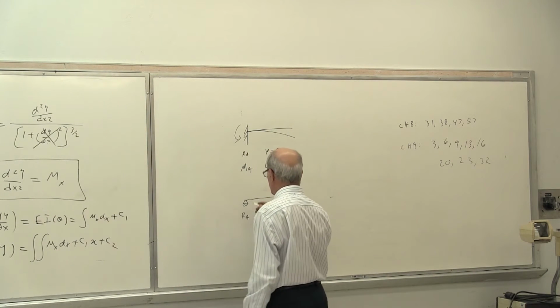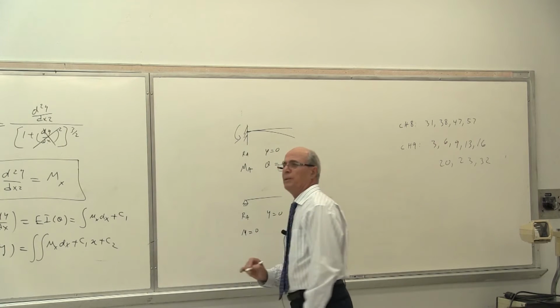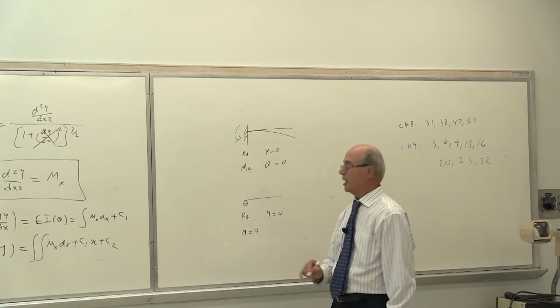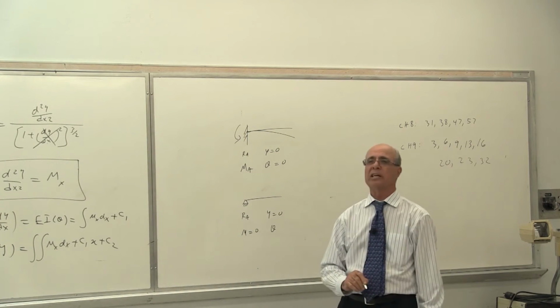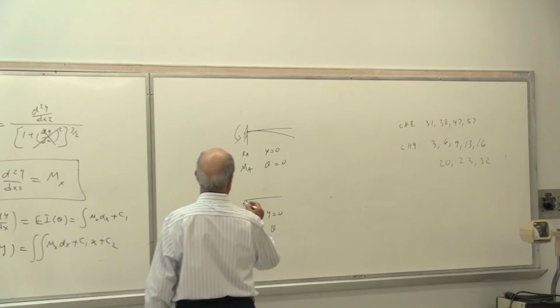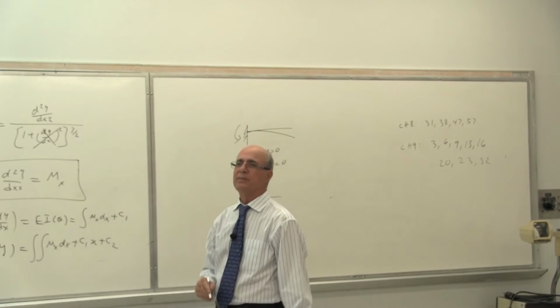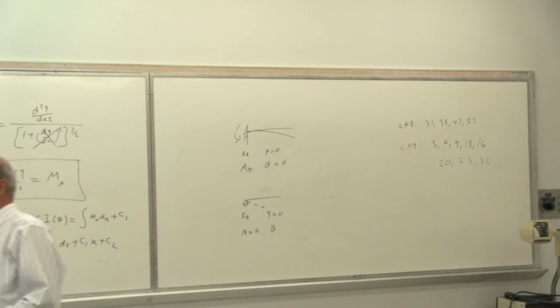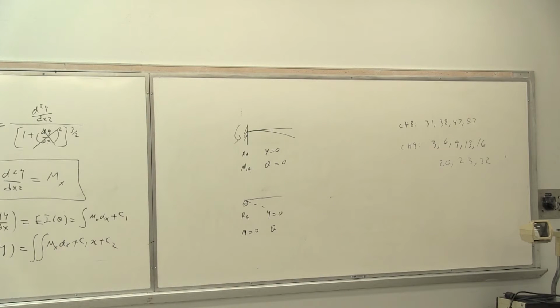However, at this point, M is equal to 0. Therefore, theta is there. Is that correct? Theta has a magnitude because it's rotating this way, as you saw there. If you want to prevent that rotation, you have to put a moment there to make it 0, then it becomes a fixed support. Is that correct or not? Yes? And that's all.